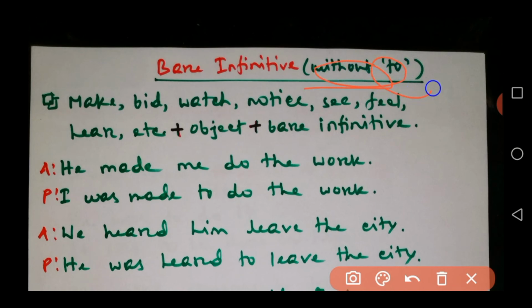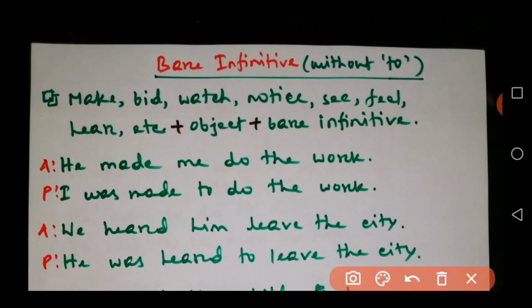It is still an infinitive, but to is not used when this infinitive is used in a sentence. After these verbs, make, beat, watch, notice, see, feel, hear, etc., you will get an object, and then we will get a bare infinitive in a sentence.